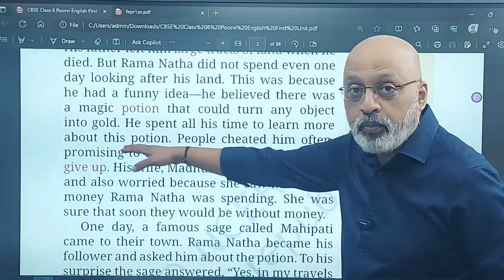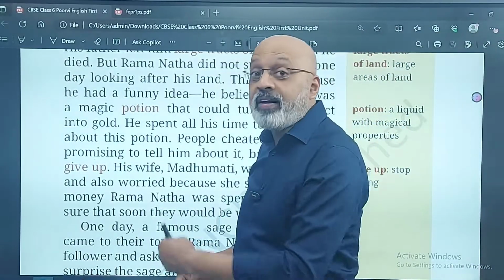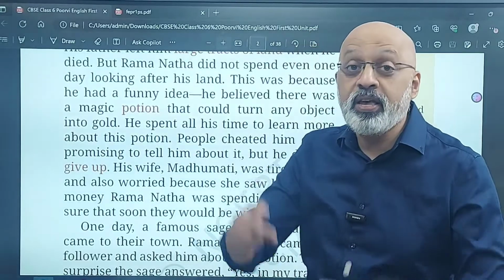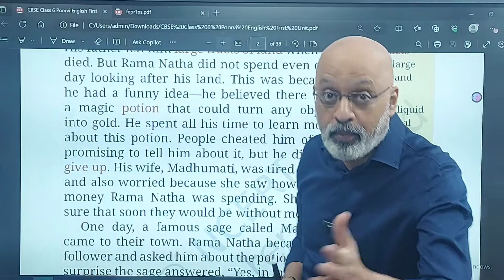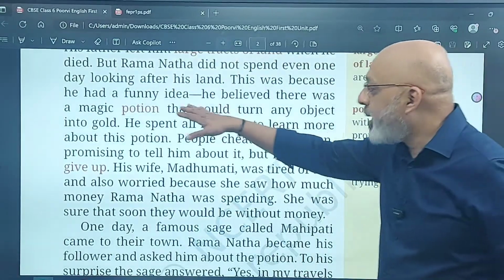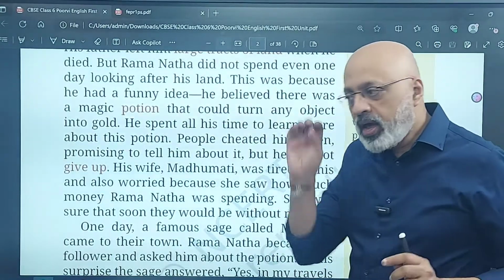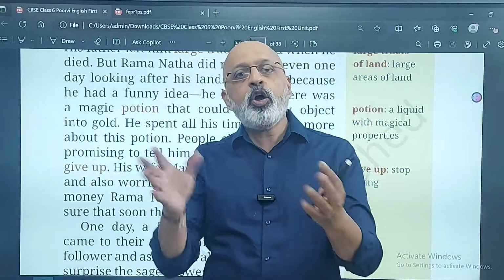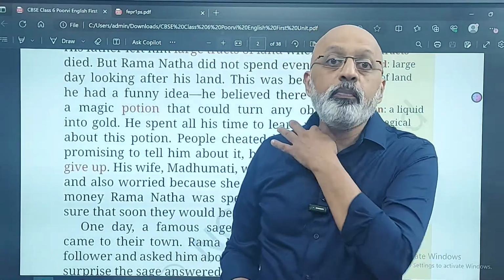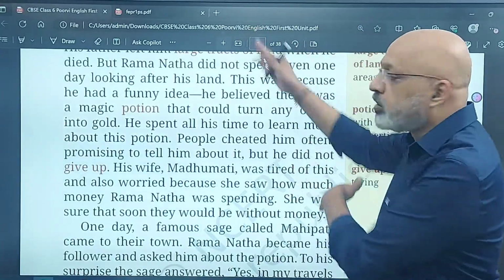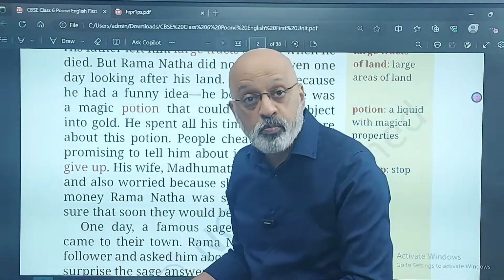Okay, so magic potion. But try 3 things and write them in the comment section. I want to see what kind of crazy and funny ideas you can come up with. 3 ideas. Okay. So a magic potion that could turn any object, like this is wood, if I put it on this, it will become gold. Okay, I put this on the smart board, it will become a golden smart board.